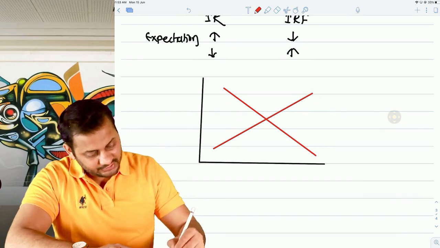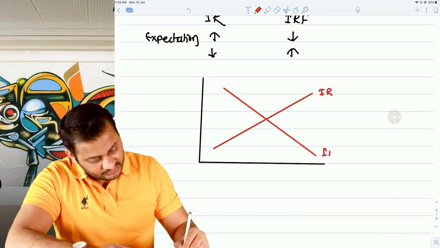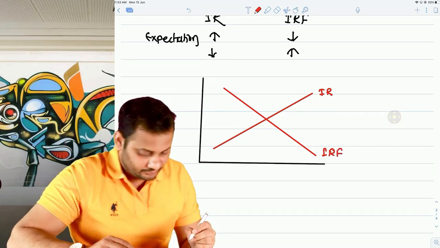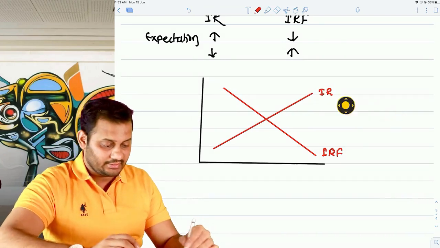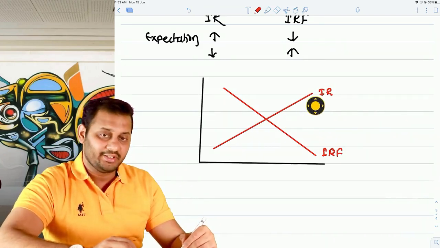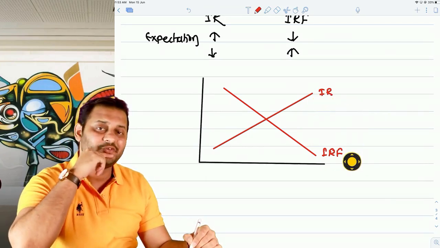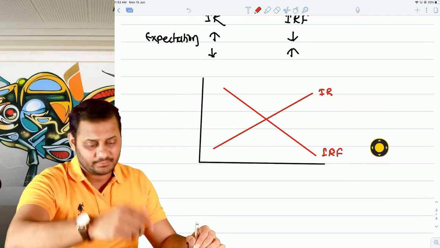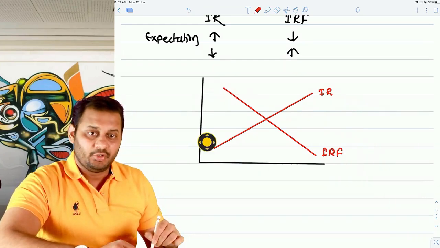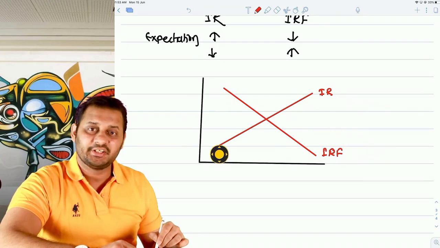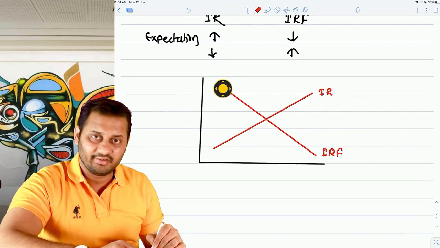This is the relationship: this is interest rate and this is interest rate futures. So if interest rates are going to increase in the market, you will buy interest rate futures or sell interest rate futures? You will obviously sell interest rate futures today. Today you have to take a decision. Expectations are here, so the buying and selling decision will also be taken here itself.